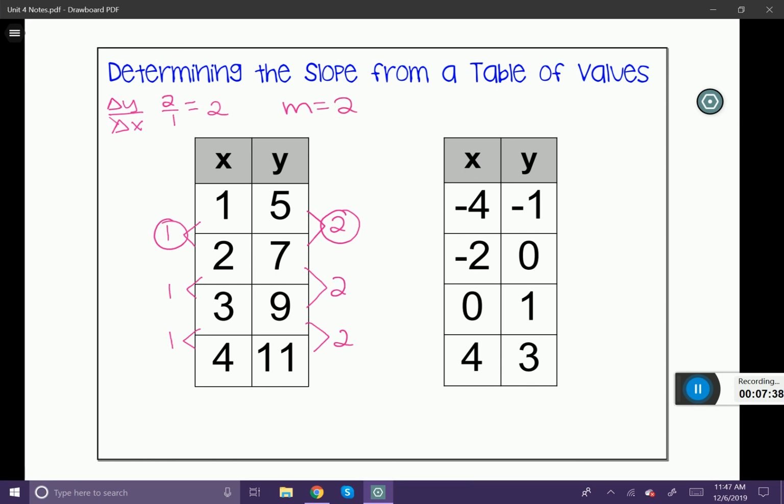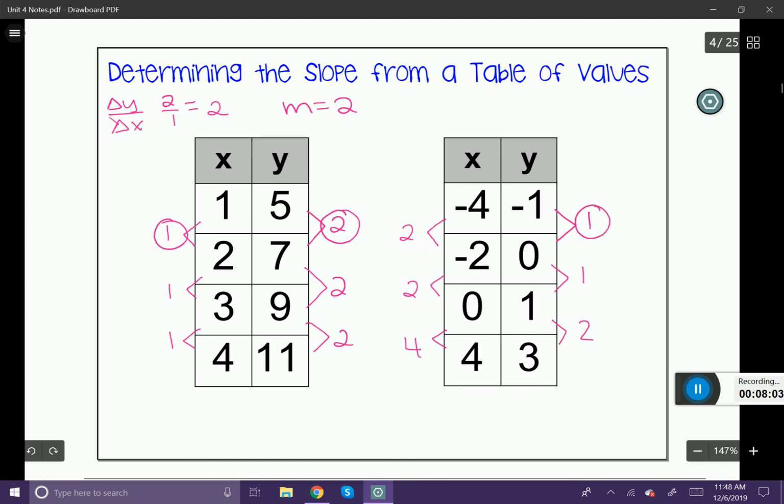Let's look at the second example because it's a little bit different. Let's look at the changes in my y's. In this case, it's going to be 1, 1, and 2. For my changes in my x's, it's going to be 2, 2, and 4. Now you can see that the numbers are a little bit different, unlike the first one, but let's look at it.